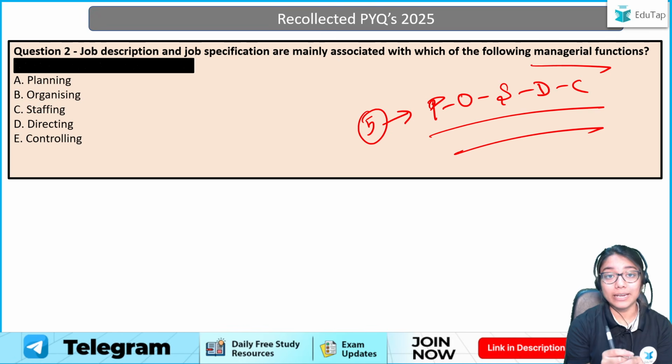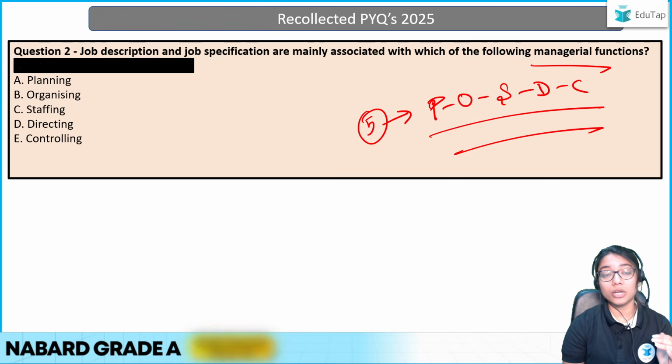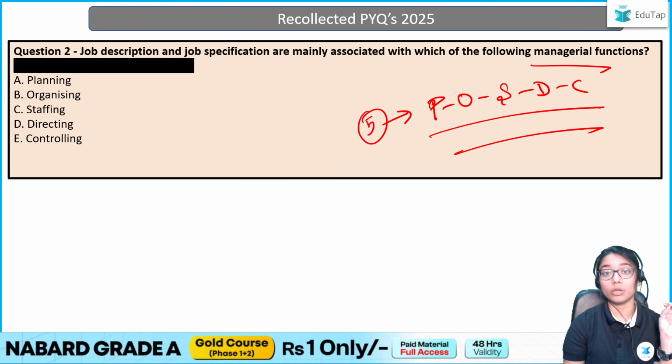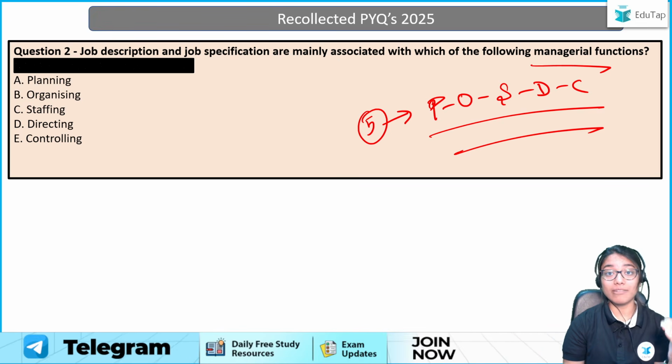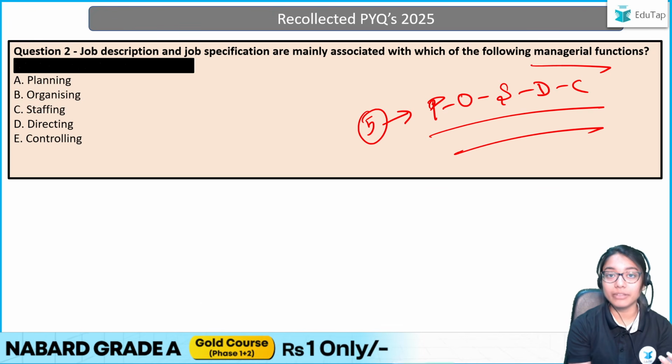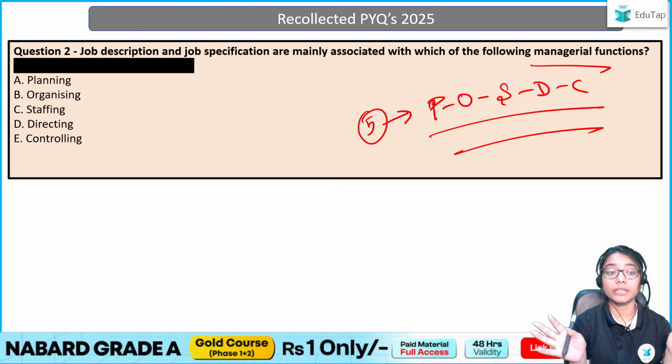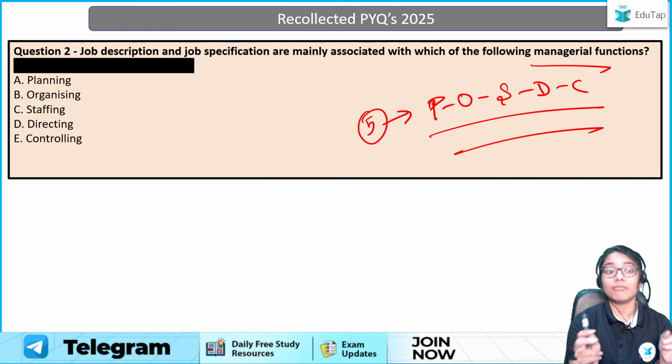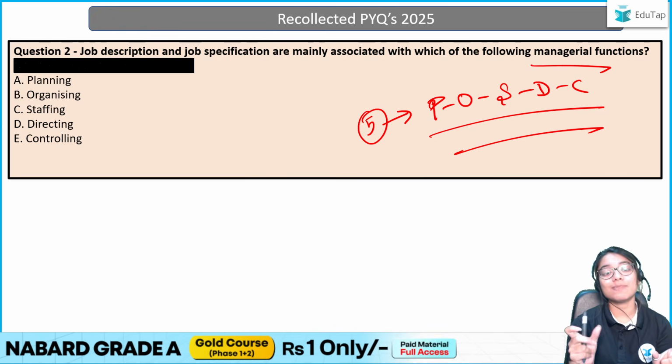Whenever companies are hiring, don't they give out some list of requirements that this must be the qualification, this is the job role, this must be the experience? They give out all those requirements based on which you see if you are eligible and then fill out the hiring application. Yes, that is basically what your JD and JS is, where the description of the job you have to perform is mentioned and all the specifications required for it is mentioned.